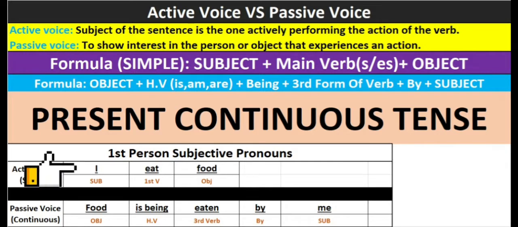Look, our first example in simple present sentence with first person is: I eat food. What is our object? That is obviously food, as I already mentioned with red color below the sentence.